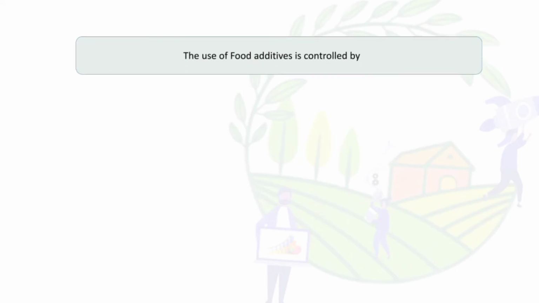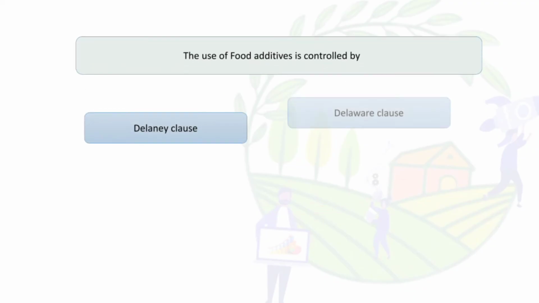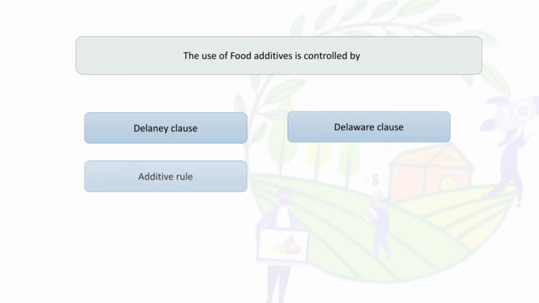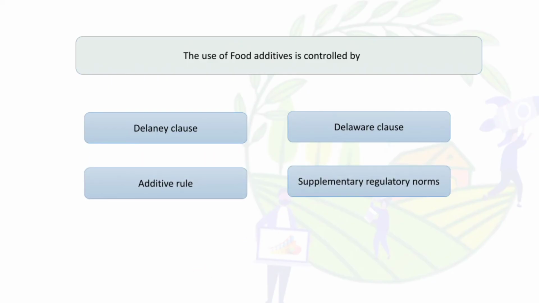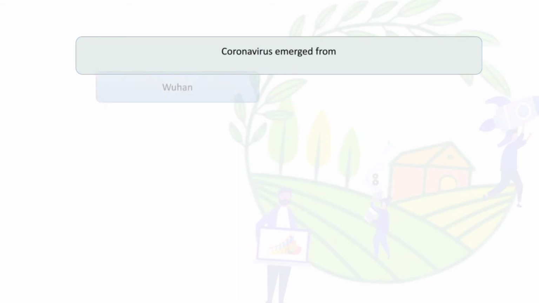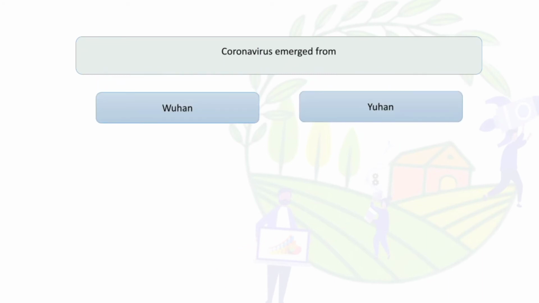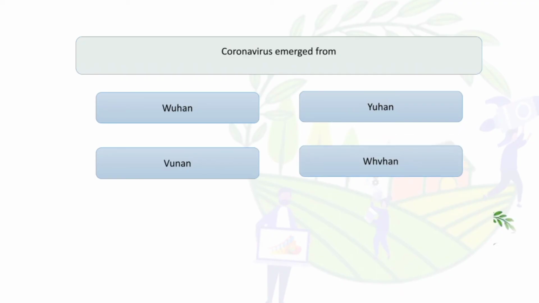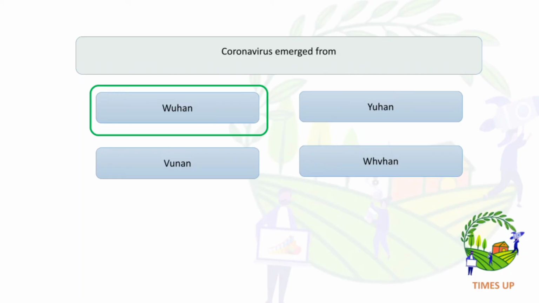The use of food additives is controlled by a supplementary regulatory norm. So the answer is that. Coronavirus has emerged from Wuhan. Here they have given spelling mistakes. The answer is Wuhan.